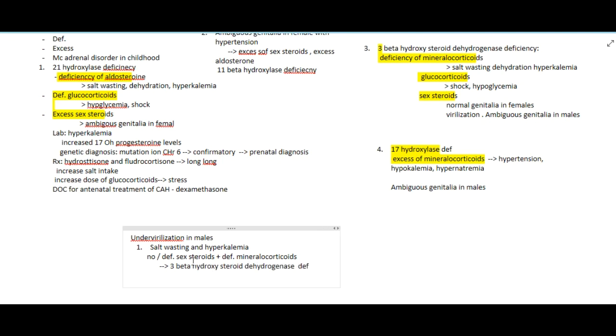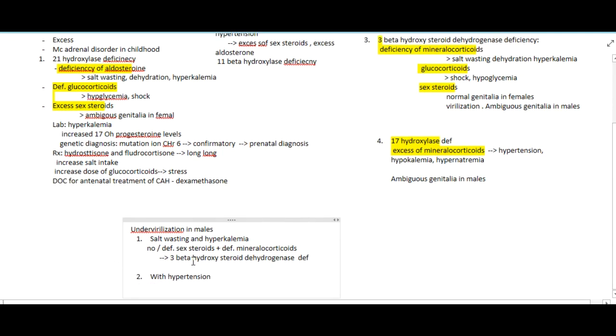Now we have the second question: undervirilization of male with hypertension. When there is undervirilization of male, there are no or deficient sex steroids. Along with that, there is excess aldosterone or mineralocorticoids.